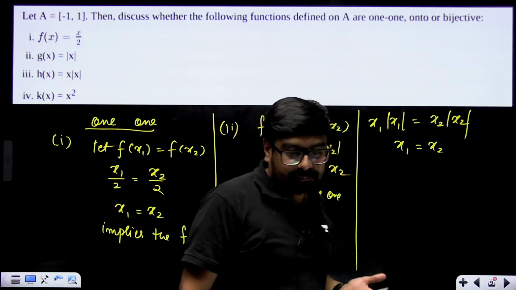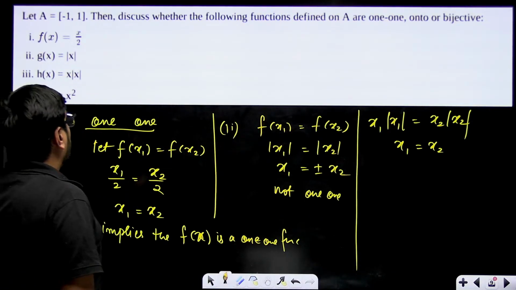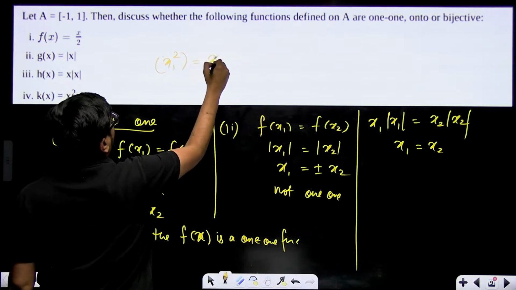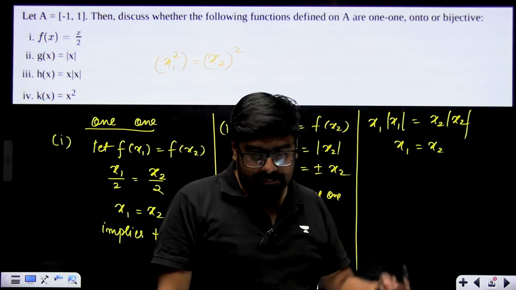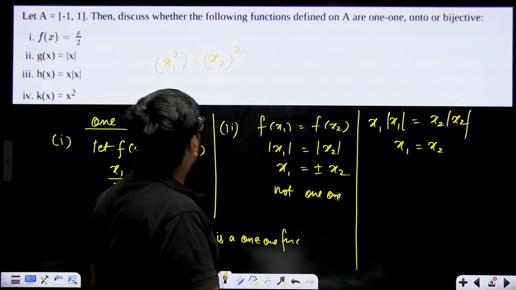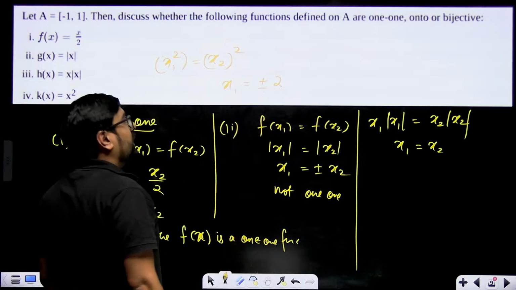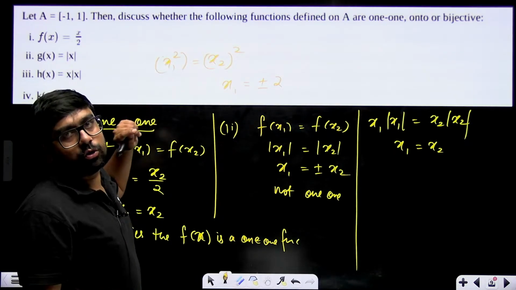So remember that. Okay. Now let's say third function, k of x equal to x square. Definitely, if I put x1 square equal to x2 square, this will also give me x1 equal to plus or minus x2. It can be anything, no? If x1 is 2, x2 can be minus 2 also.